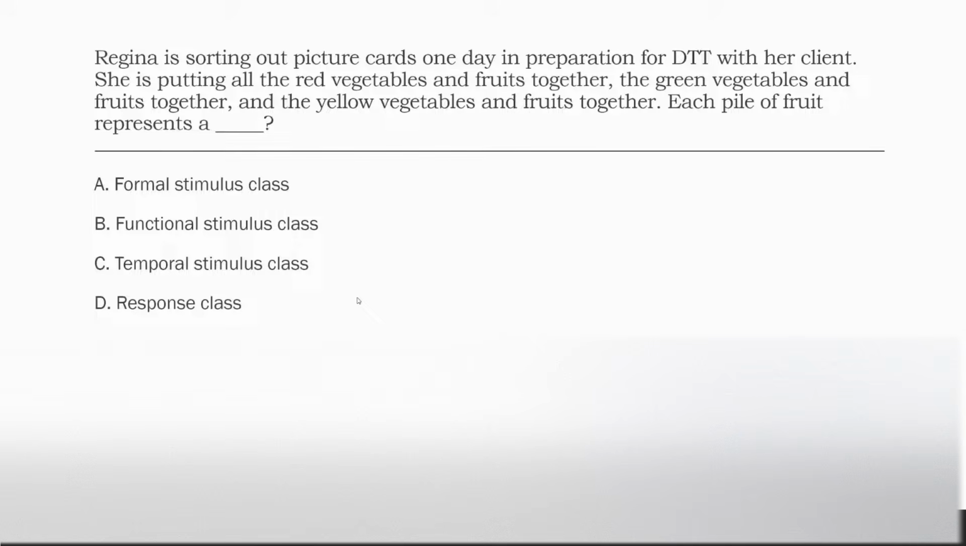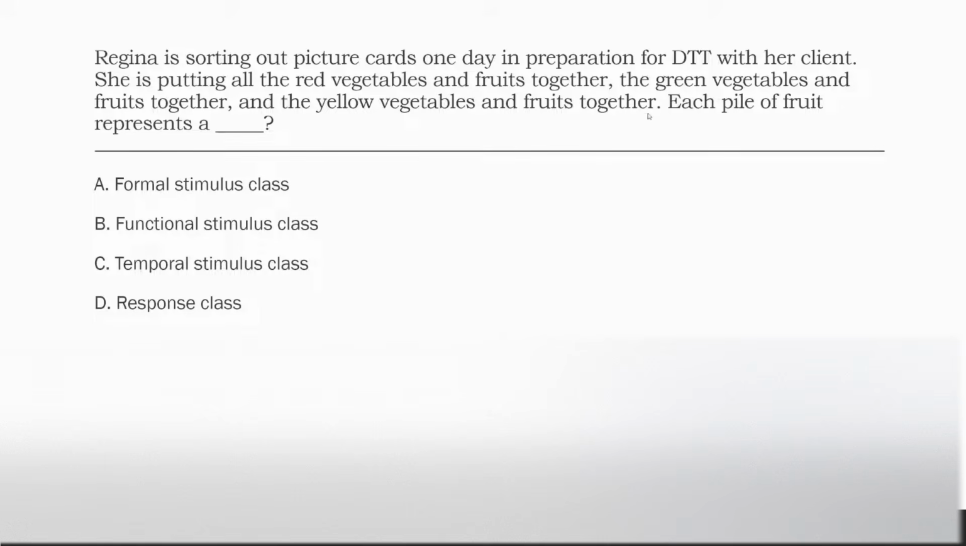Response class, responses that all serve the same function. We're not examining responses here. We're looking at our stimuli. So C is putting together the stimuli based on what? Are these formal stimulus classes? Are they functional, or are they temporal? Well, we know formal is based on topography and looks. Functional is the evocative nature of it, the effect it has on responses. And then temporal is the antecedents and consequences. When do the stimuli occur in relation to the behavior, okay?